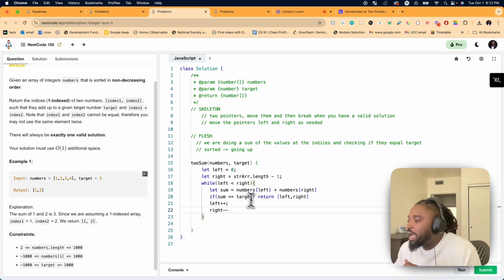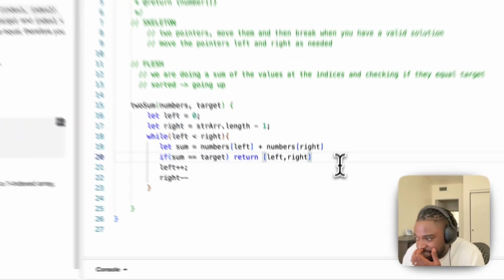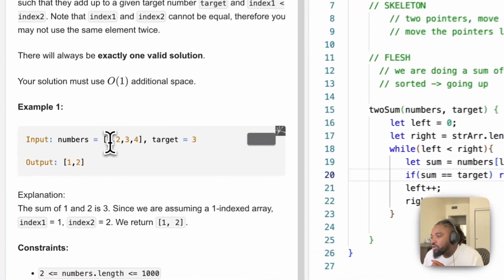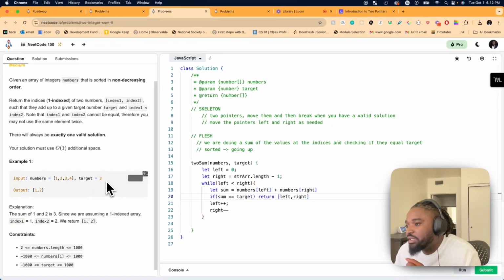But sometimes what may happen is that we have other corner cases as part of the flesh, right? Because let's say this plus this is not equal to target. You see how when we added these two numbers, they're greater than target.